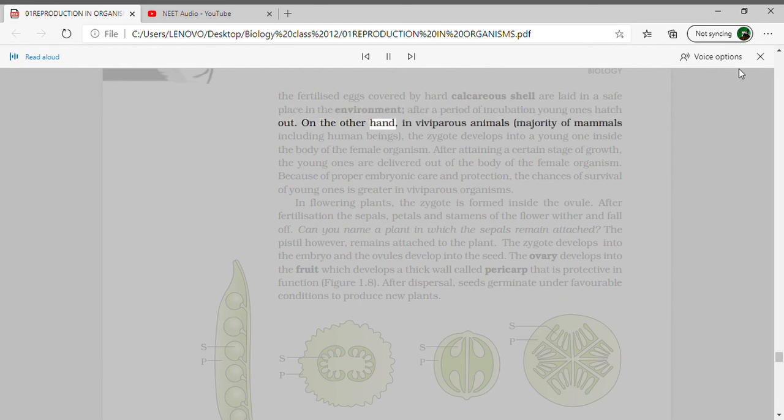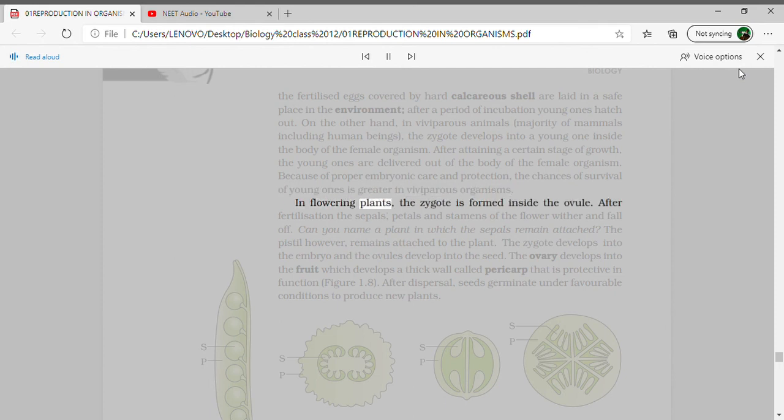On the other hand, in viviparous animals, a majority of mammals including human beings, the zygote develops into a young one inside the body of the female organism. After attaining a certain stage of growth, the young ones are delivered out of the body of the female organism. Because of proper embryonic care and protection, the chances of survival of young ones are greater in viviparous organisms.